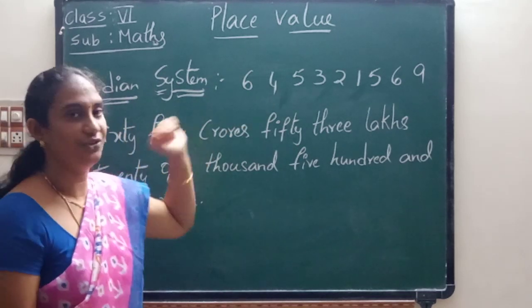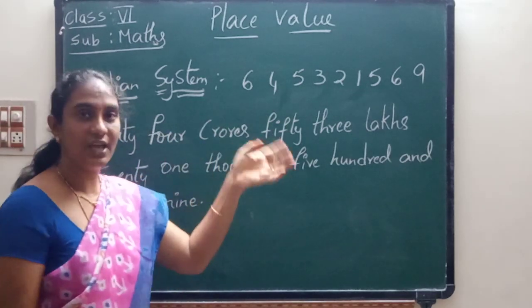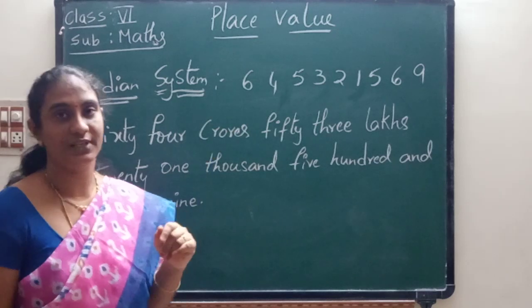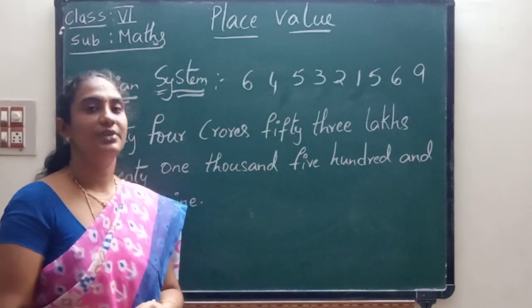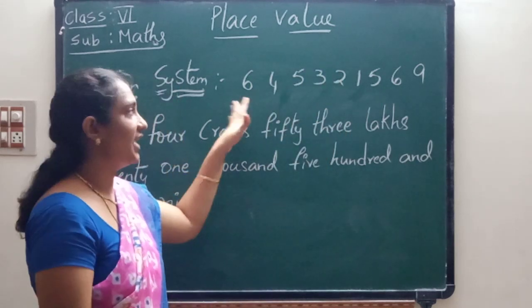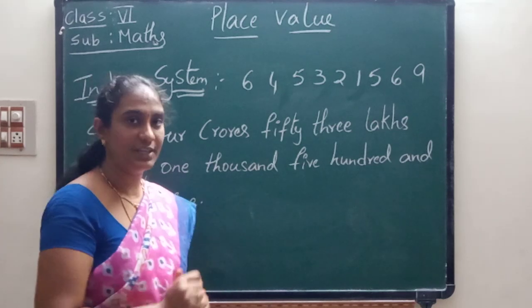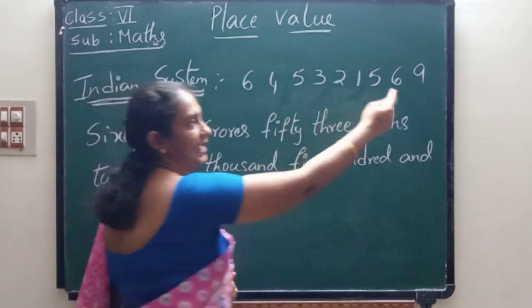So here we first have to write the place values. From which side do we have to write, the right side or the left side? We have to write the place values from the right side. We should not write from the left side. Again I am reminding, we write the place values from the right side.